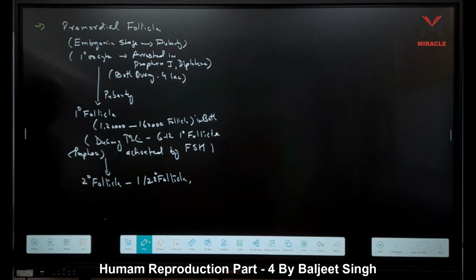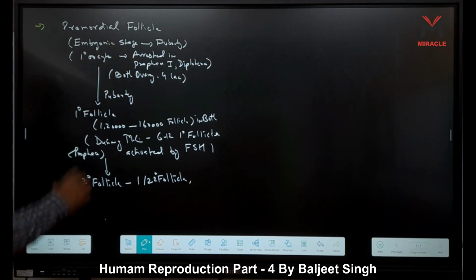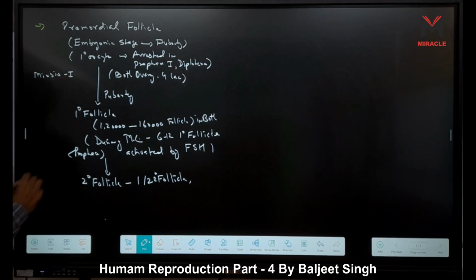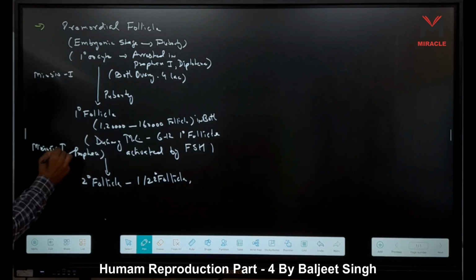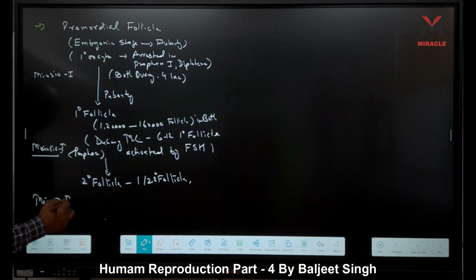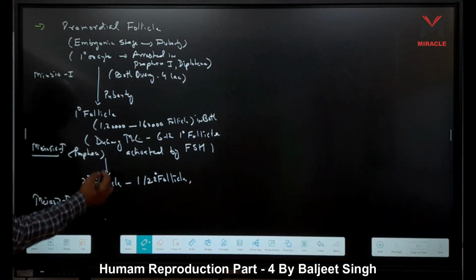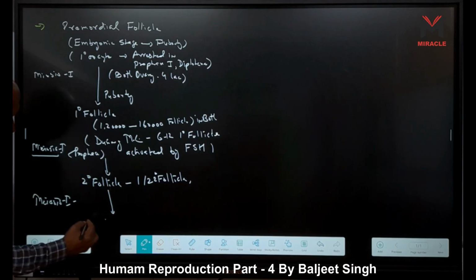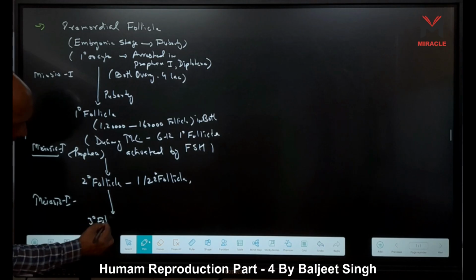It means this first meiosis is not completed here. This side also, meiosis first is not completed, right? Because it is also arrested in prophase. Now, secondary follicle, here also meiosis first is there, and it is not completed, right? Now, this secondary follicle converts into tertiary follicle.